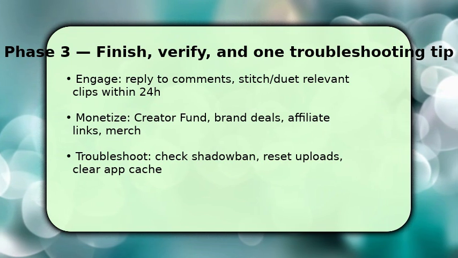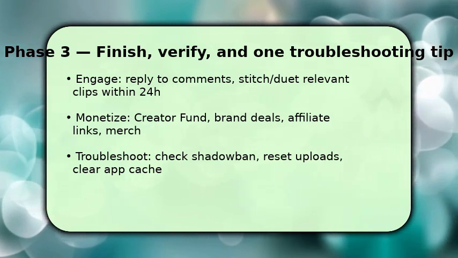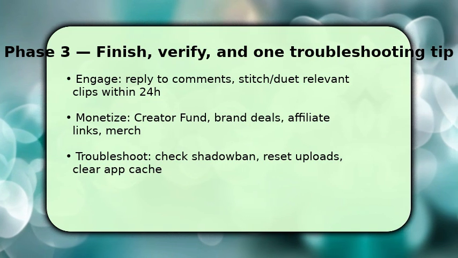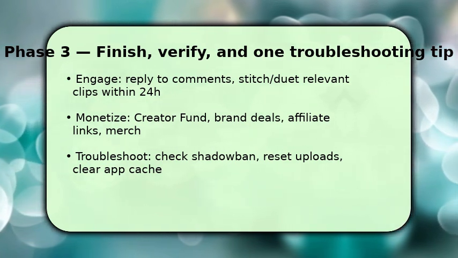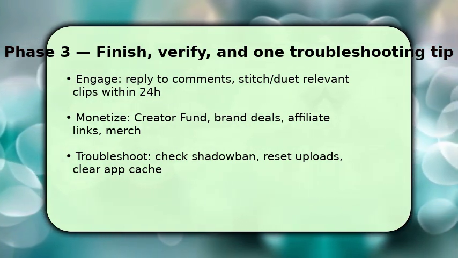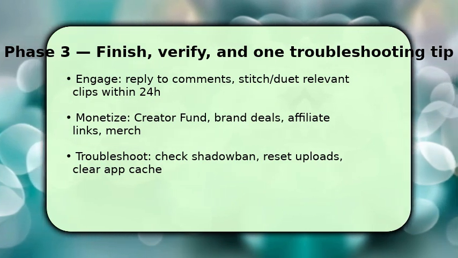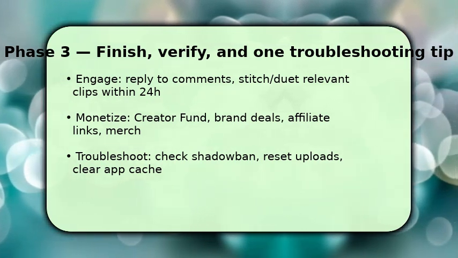If growth stalls, troubleshoot methodically. Check analytics for sudden drops, clear the app cache, pause and re-upload a trimmed version, and vary content format. Sometimes algorithmic freezes resolve after these steps. Make changes one at a time.